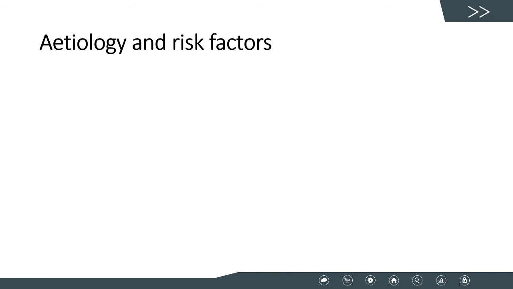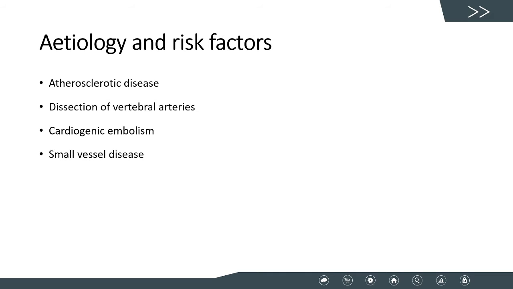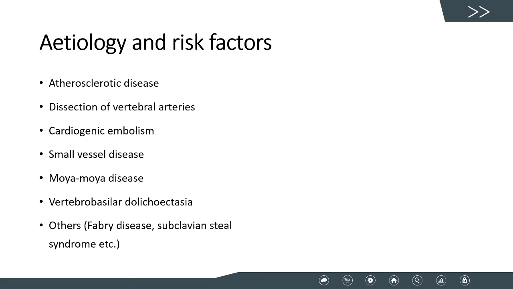The etiology of lateral medullary syndrome includes atherosclerotic disease, which can develop into a wide variety of complications such as thromboembolism, the dissection of vertebral arteries, cardiogenic embolism, small vessel diseases, moyamoya disease, and vertebral basilar dolichoectasia, along with a few other less common causes of ischemia. When thinking on the etiology, the risk factors are in line with those of atherosclerotic diseases. As such, these factors mainly include hypertension, being the most common of all, followed by smoking and diabetes mellitus.